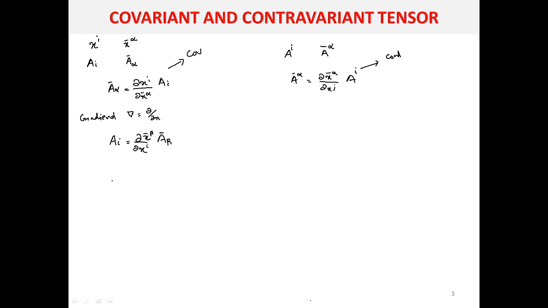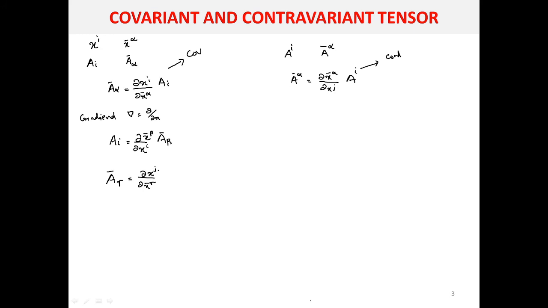Or we can consider one more equation. Suppose you want to write the transformation equation of a bar gamma. Since the gradient is a prototype, and because it is the barred coordinate system, the first term will be dou by dou x bar gamma. Now you have to fix one more symbol in the unbarred coordinate system.